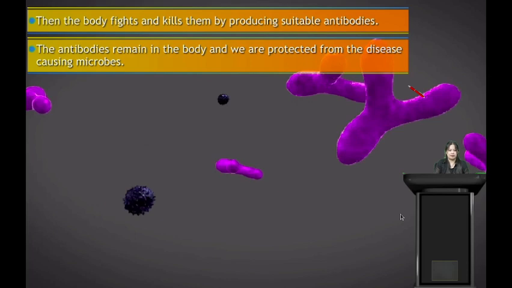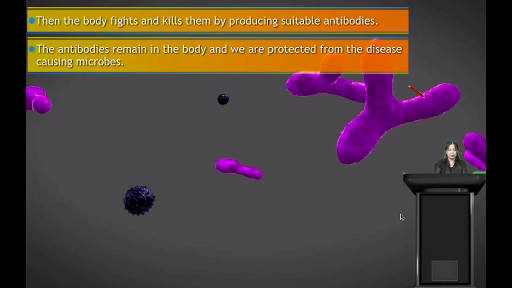Since the dead or weakened microbes are introduced into our healthy body, our body will fight against them, because it is a bad microbe but it is weakened or dead. So our body will produce antibodies to fight against this disease-causing microbe. The body fights and kills the dead or weakened microbes by producing suitable antibodies. The antibodies remain in the body and we are protected from the disease-causing microbe.